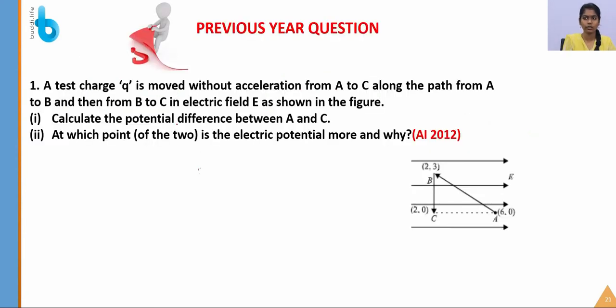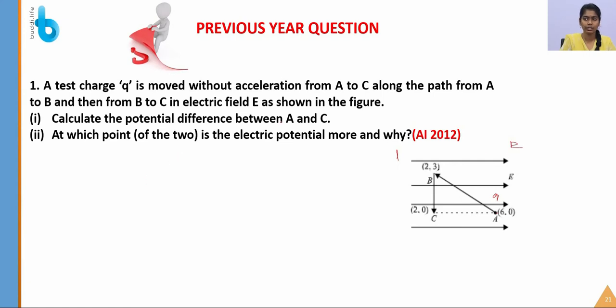Okay students, let's solve some previous year questions. The first question: a test charge Q is moved without acceleration from A to B and then B to C. This is the path the charge has taken to move from point A to C, as shown in the figure, and the electric field is directed from left to right.